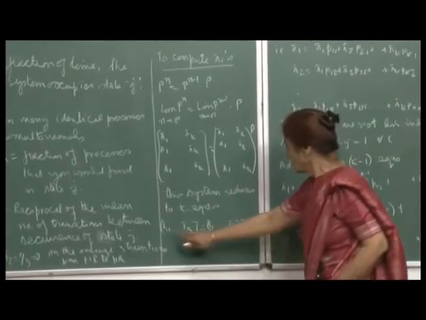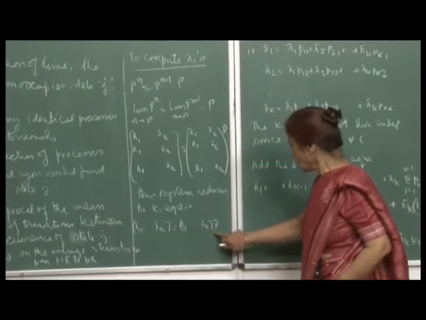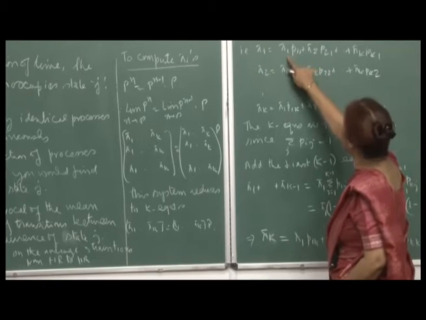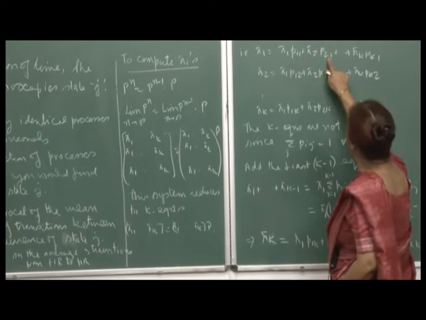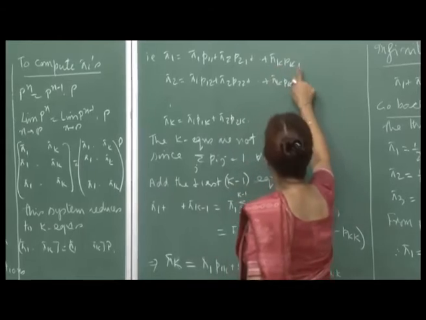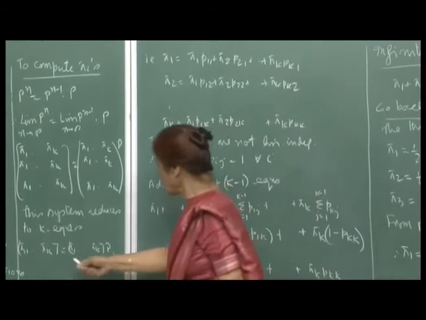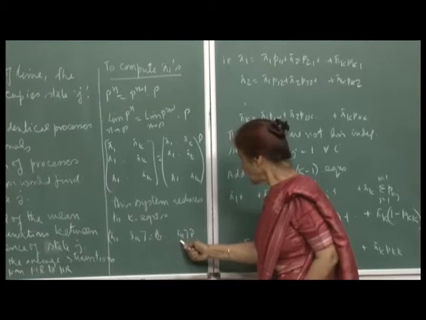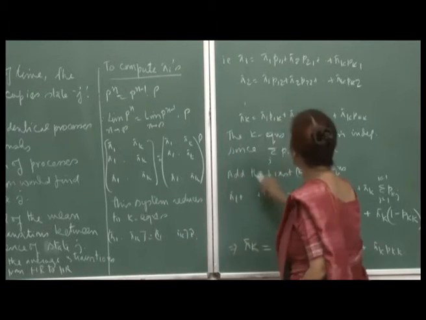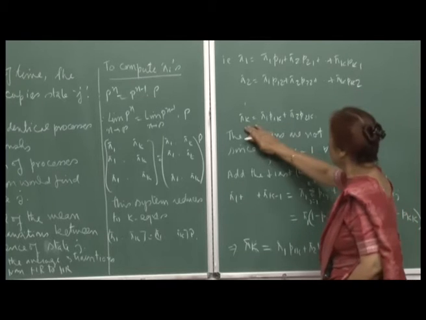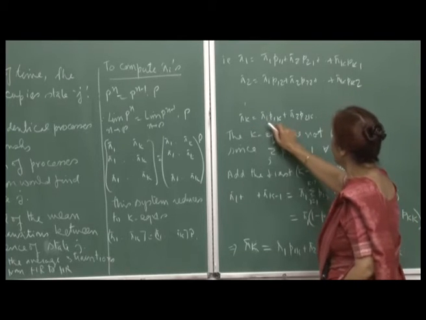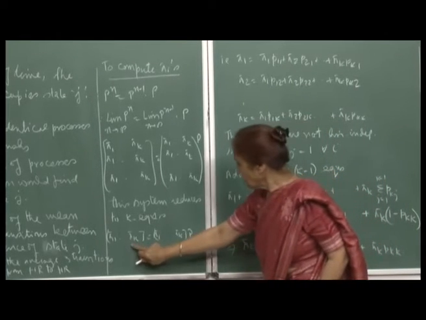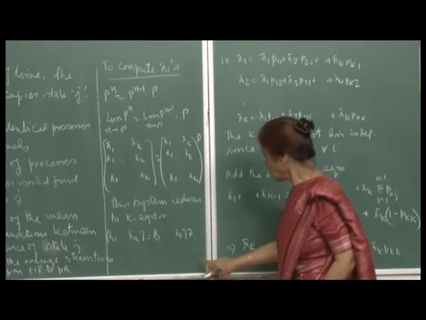So, pi 1, the first component here, will be this multiplied by the first column of P. So, the first column of P is P 1 1, so pi 1 P 1 1 plus pi 2 P 2 1 and so on plus pi k P k 1. Right. Similarly, equate the second component here to the second element, that means, this multiplied by the second column of P. So, that gives us this, and finally, the kth equation is pi k is equal to pi 1 P 1 k and so on. So, the kth column we will take when we equate pi k with this multiplied by the kth column.